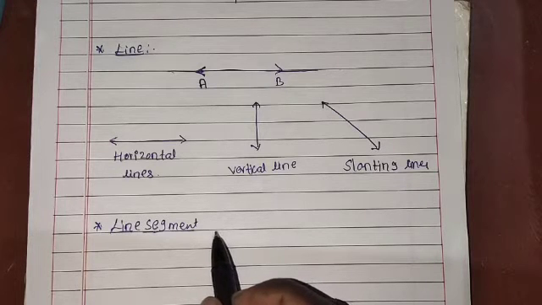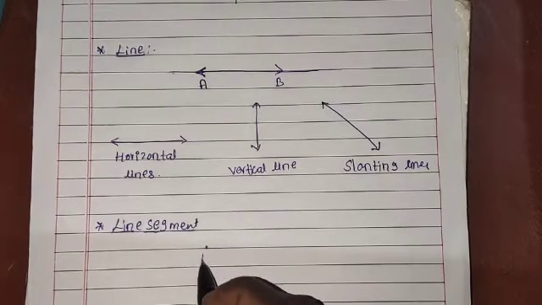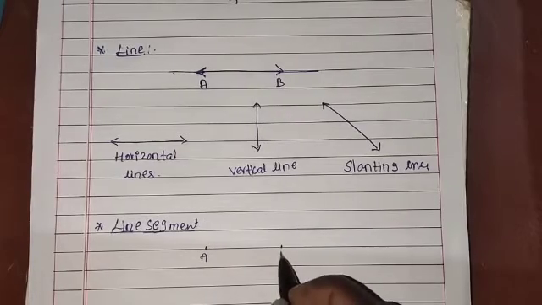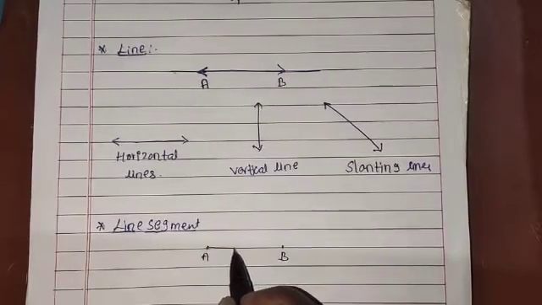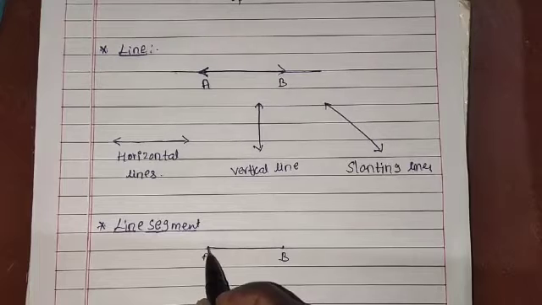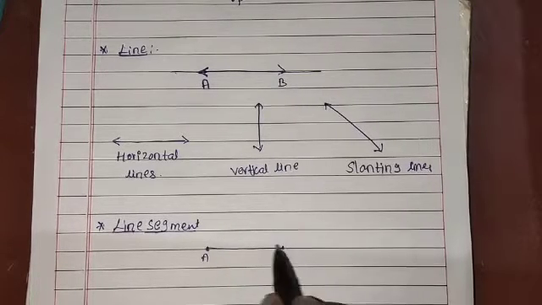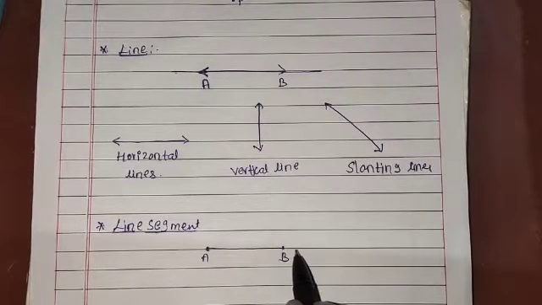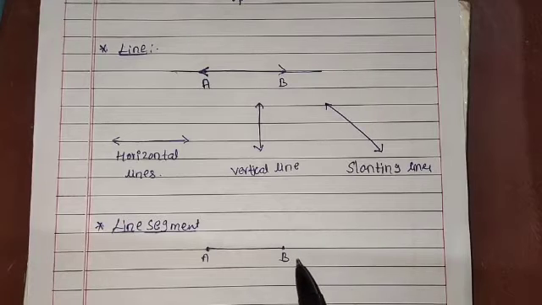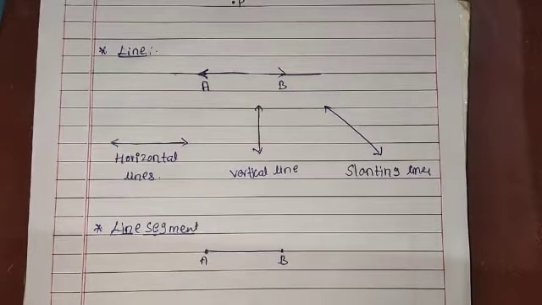It has two end points. Here this is A and this is B. A and B are the two endpoints. We cannot extend further, and it is called the line segment.